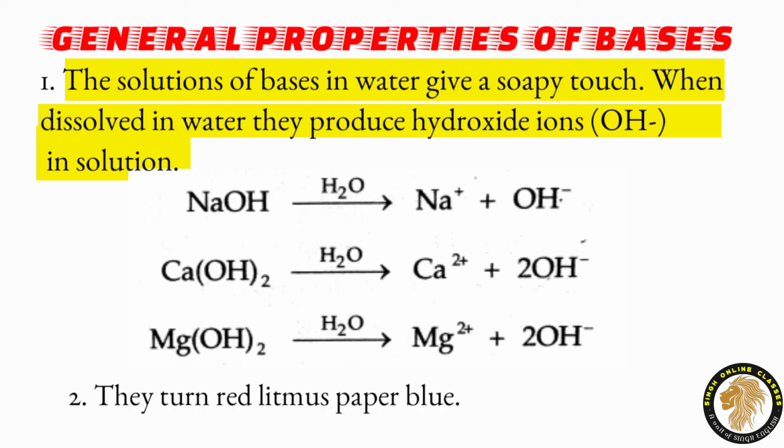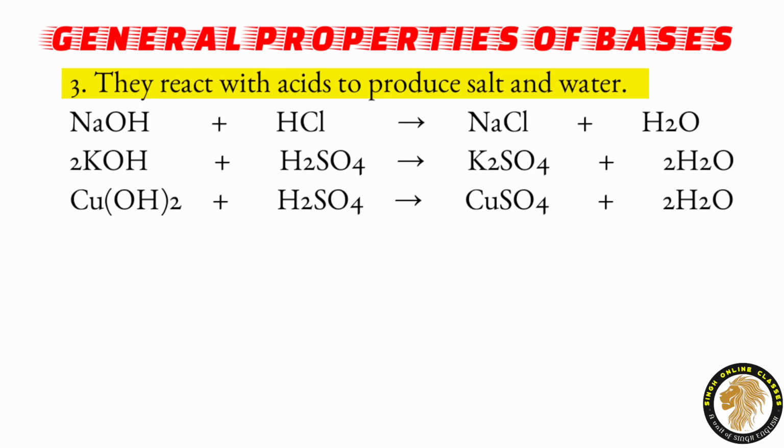Now, second property, they turn red litmus paper blue. Third property, they react with acids to produce salt and water. First, when sodium hydroxide reacts with hydrochloric acid, as a result, sodium chloride plus water. When potassium hydroxide reacts with sulfuric acid, it also releases salt, that is K2SO4, plus water. When copper hydroxide reacts with sulfuric acid, it also produces a salt, that is copper sulfate, plus water. In these reactions, the acid and the base neutralize each other. Therefore, these reactions are called neutralization reactions.